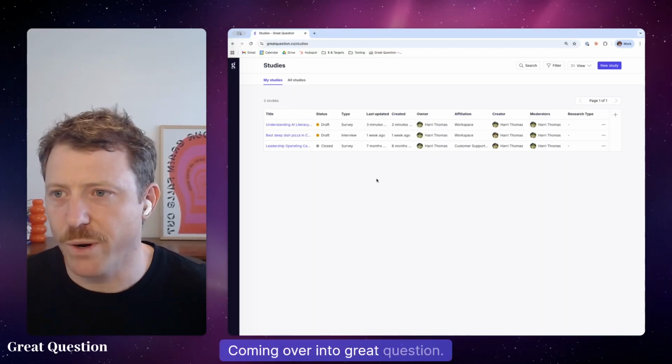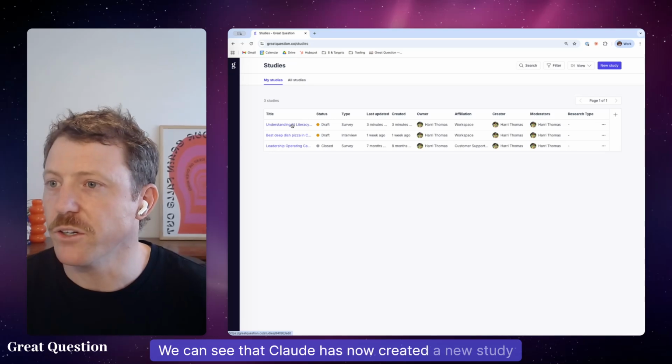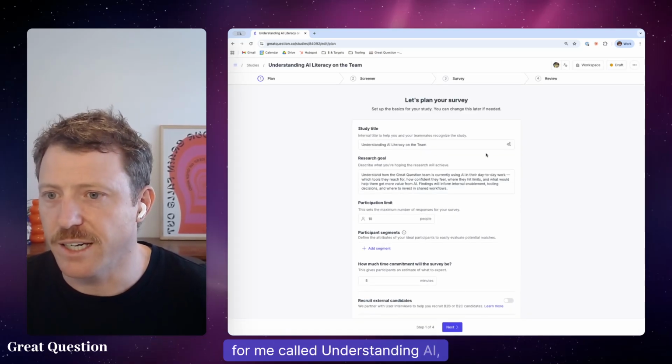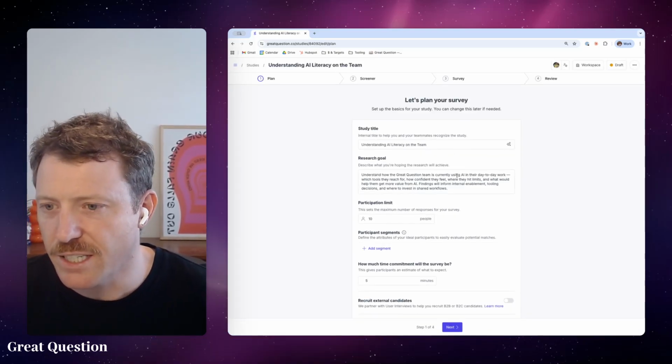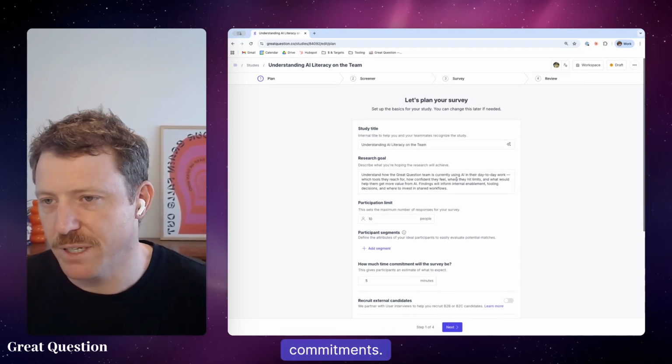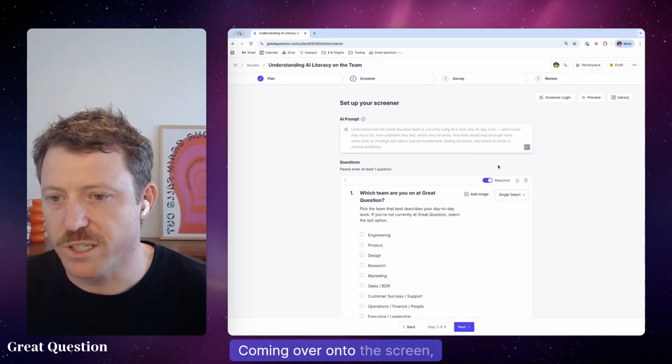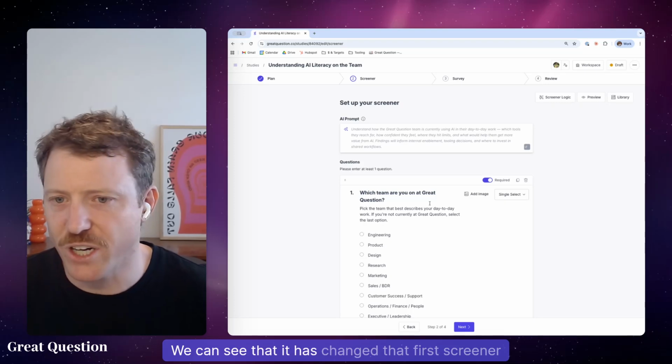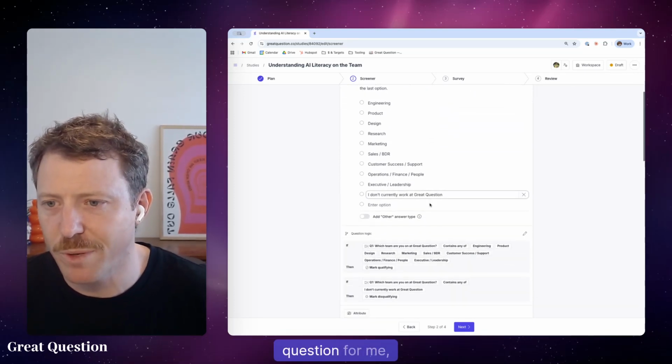Coming over into Great Question, we can see that Claude has now created a new study for me called Understanding AI Literacy on the Team. It's got a research goal. It's added some participation limits and time commitments. Coming over onto the Screener tab, we can see that it has changed that first screener question for me, which